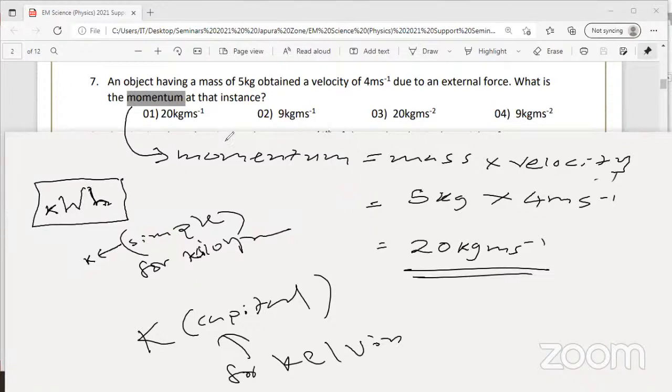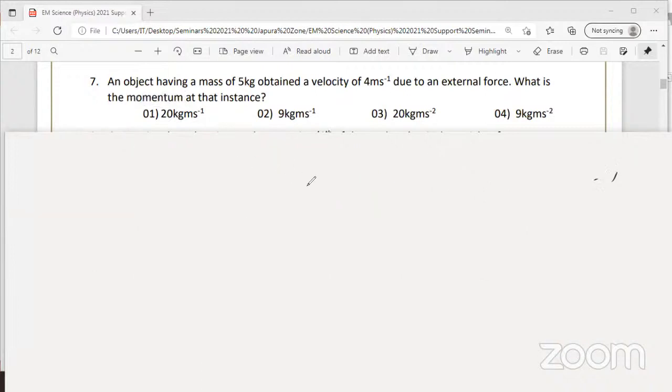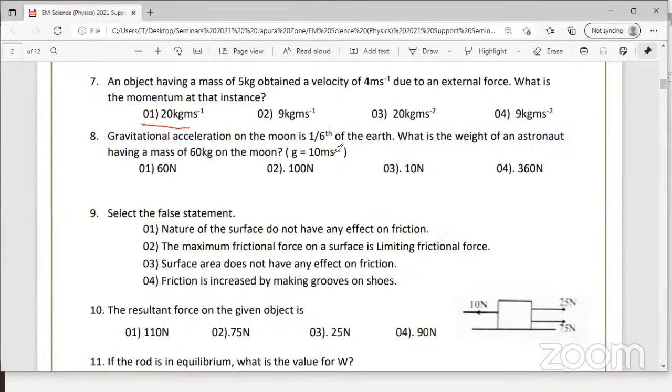Okay, then question number 8. I'll erase the screen. 8th MCQ. So the answer is first one, right? Those who have not done, you can write the method as well as mark the correct answer. Question number 7, answer is first one. Question number 8.